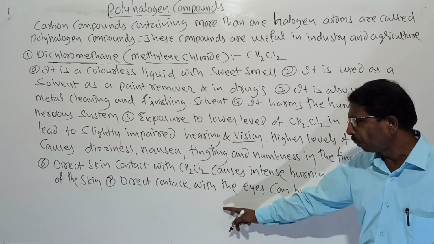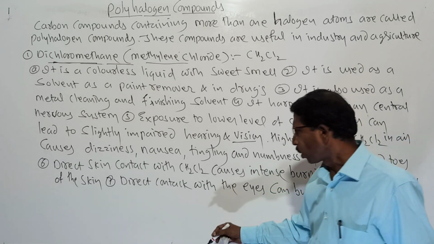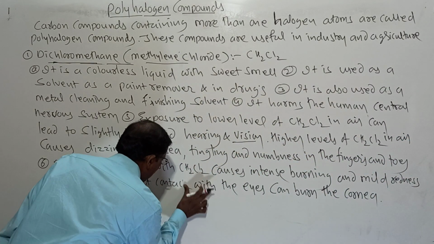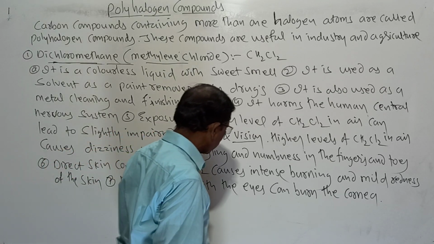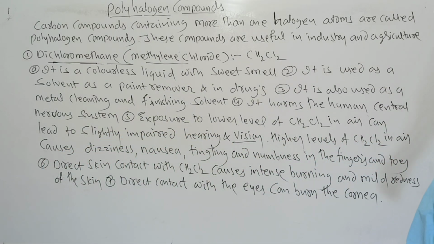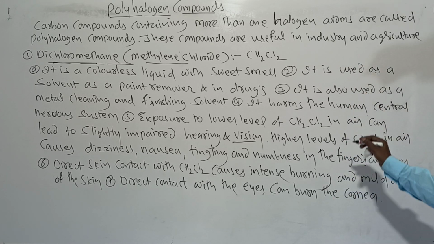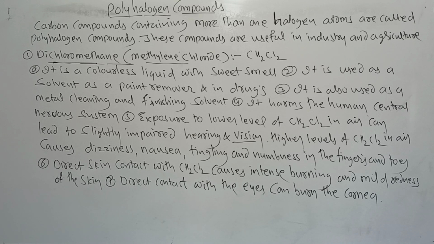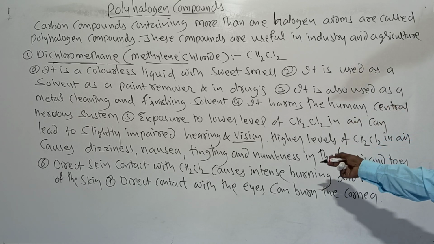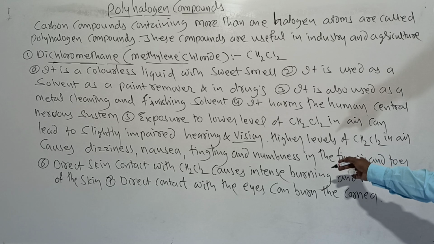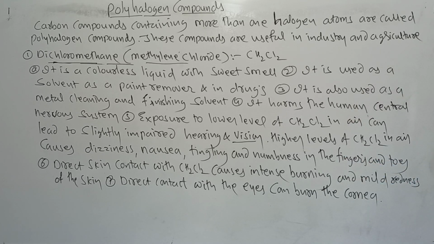And the last one, very important: direct contact with the eyes burns the cornea. So here is the first compound, dichloromethane, also called methylene chloride, its applications, where it is used, and what the effects on humans are. I have written both on the board.